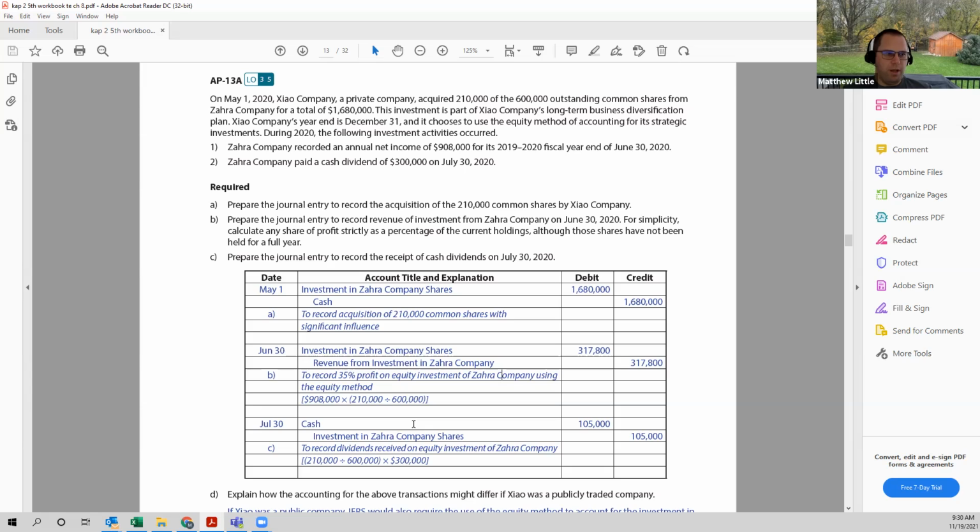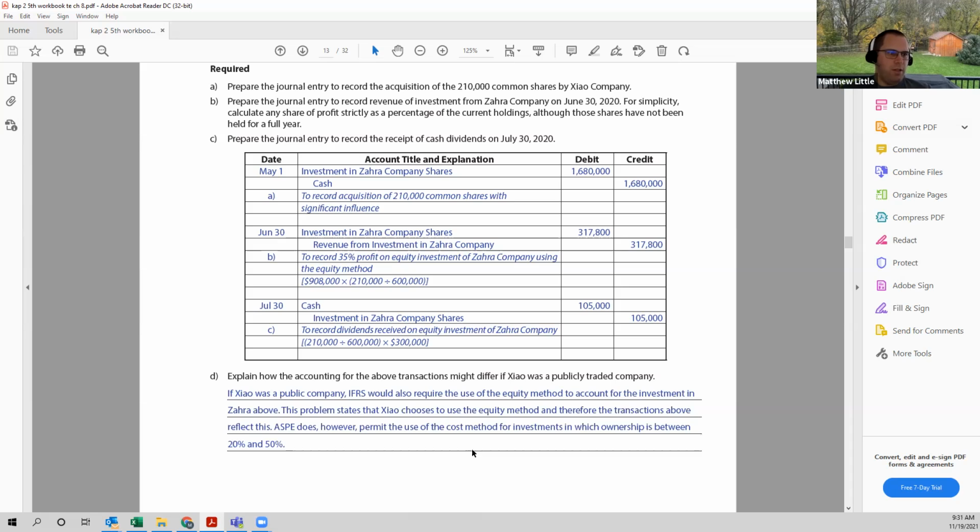When the dividends are paid then, we take again our percentage of the common shares being 210 out of 600 or the 35% times the amount of dividends paid, which was 300,000. So the amount of cash we would receive from that transaction on July 30th would be 105,000 debit to cash and a credit to reduce our investment in Zahara Company shares because the equity of that organization is declining.